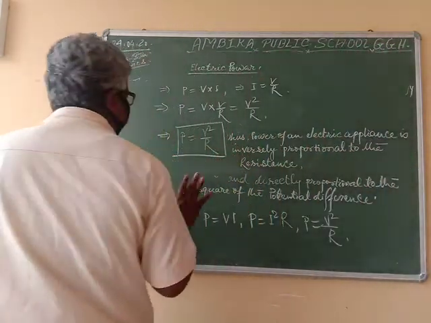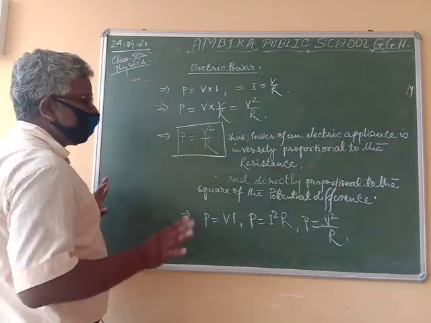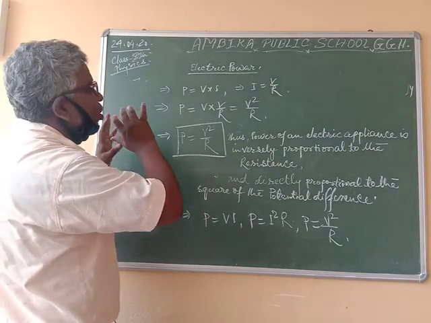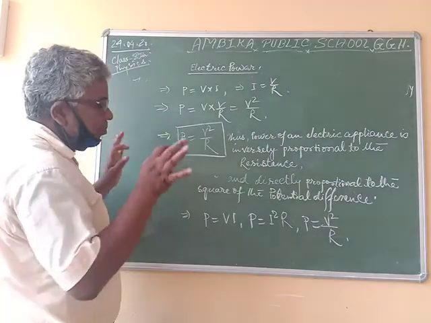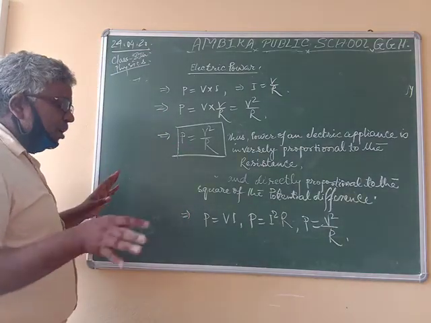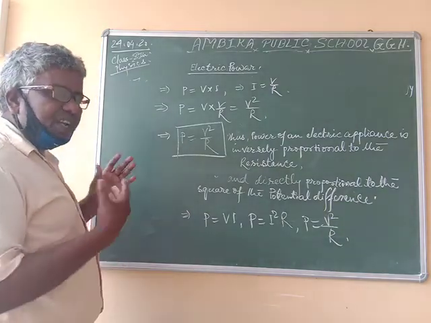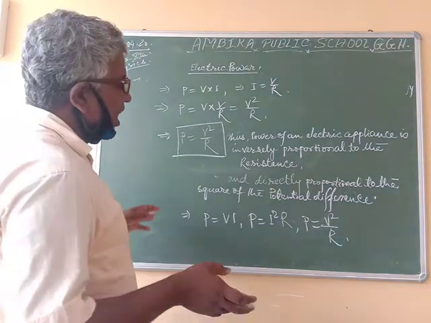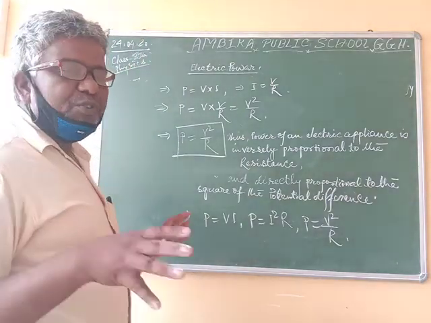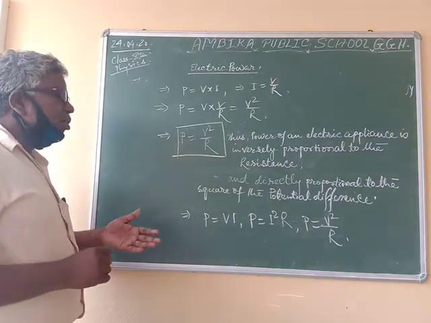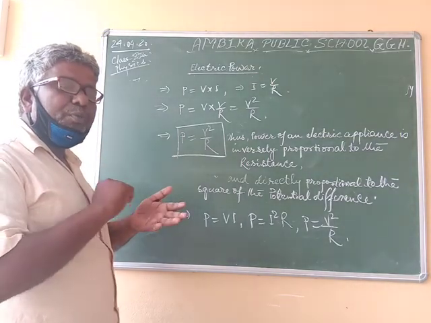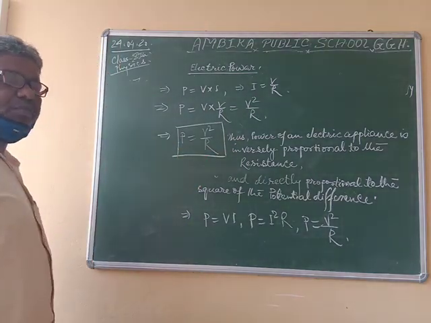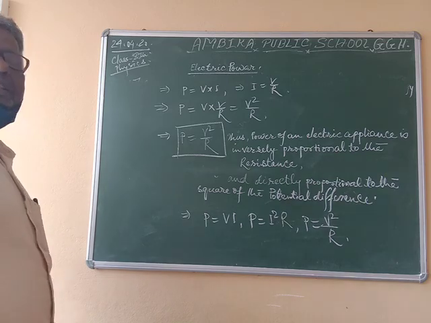I am hoping you all have understood it very clearly. I request you once again, do all numerical problems based on combination of resistances and raise questions. Then it will be useful for you. Otherwise, within 2 or 3 classes, this chapter will be finished. So I request all students, please do maximum numerical problems based on the concerning theory. Okay, thank you and have a nice day.